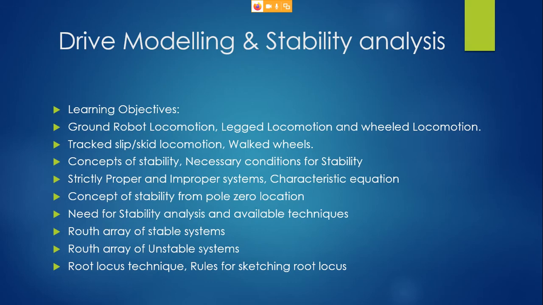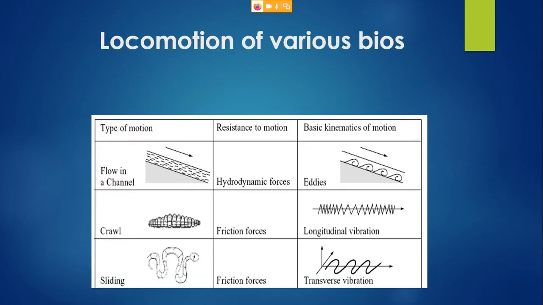If it is a flat surface, like a mezzanine floor, or a floor at your home, there you require less torque, because the surface is more or less flat. You need not worry about the torque much, because the torque requirements there would be very nominal, right? Okay, so these are certain things you have to look into when you design a robot. As I said, the first thing is you should understand, since you are dealing with robots that are bio-inspired.